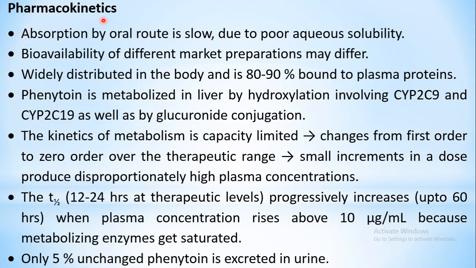Then coming to the pharmacokinetics. Absorption by oral route is very slow to occur, mainly because of its poor aqueous solubility. Aqueous solubility is a very important criterion, as you have already studied in your basic pharmacology, that the absorption process will depend upon its solubility in the gastric content or your GI content. Unless your drug is dissolved appropriately in the aqueous medium which is present in your body, it will not get absorbed. So due to its poor aqueous solubility, the absorption from the oral route is slow to occur.